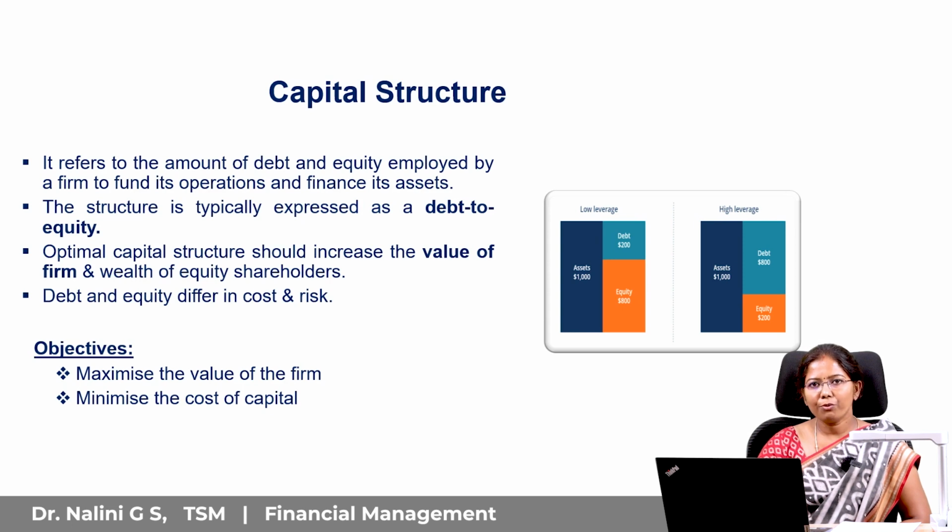So this is the combination of debt and equity. If the capital structure is optimal, that will certainly enhance the value of the company. So the company has to decide the optimum capital structure. There is no single ideal capital structure because it varies according to the company, its size and nature. So every company has to decide which is ideal for them.